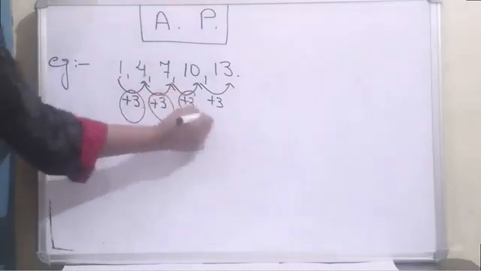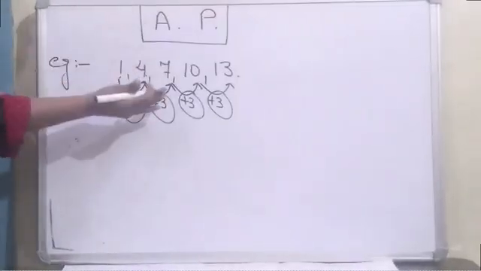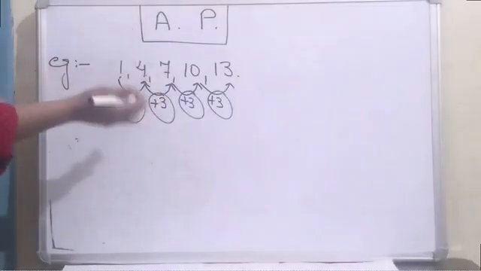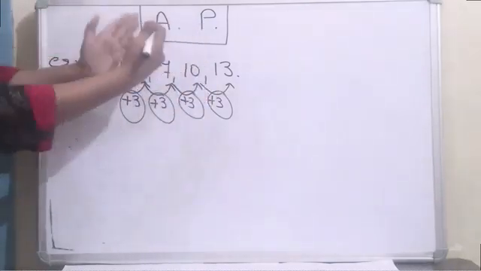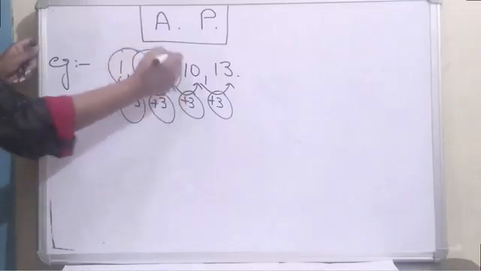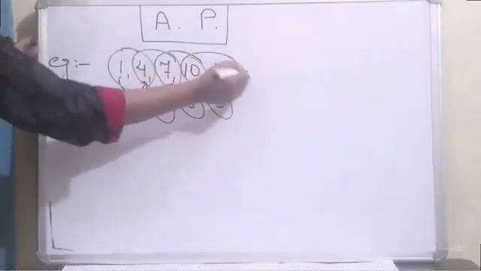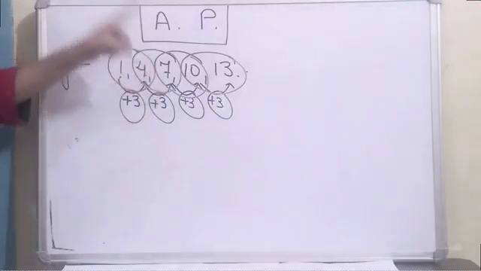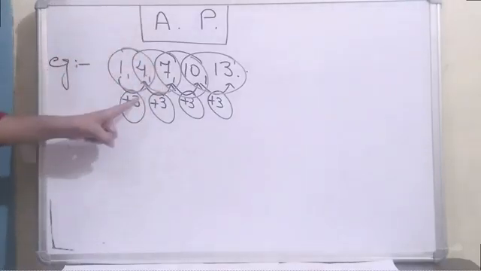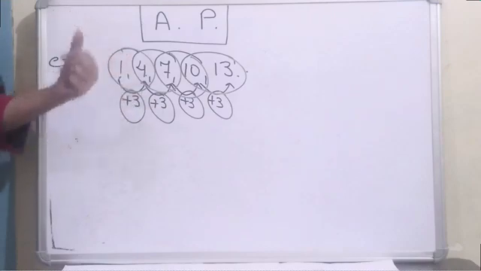Whenever the difference between two terms is the same, that sequence is known as an arithmetic progression. Okay, so let us see the definition.